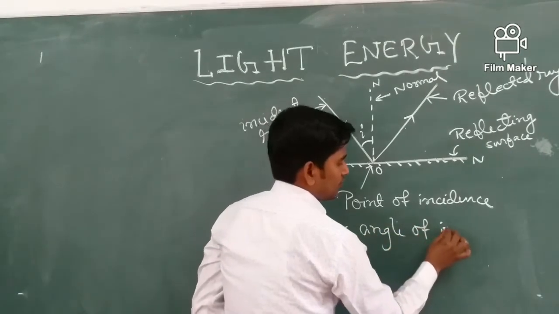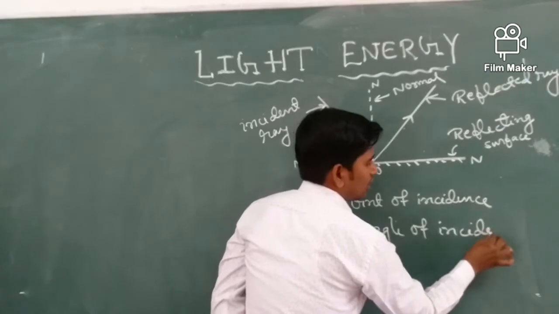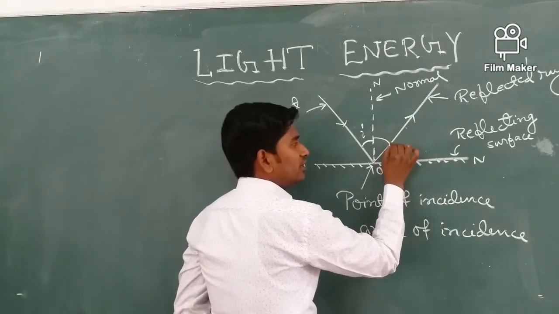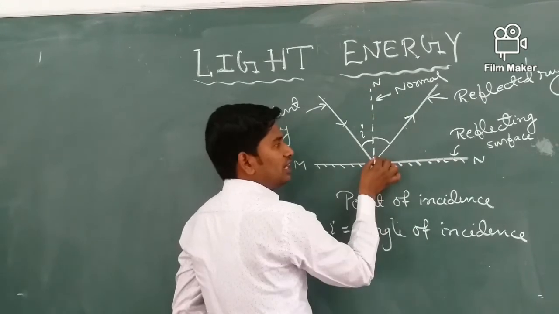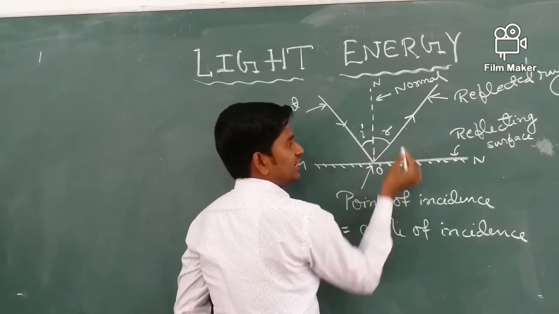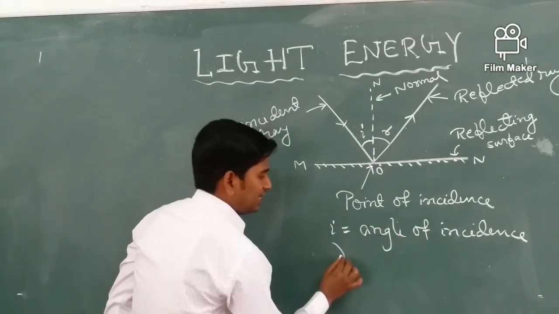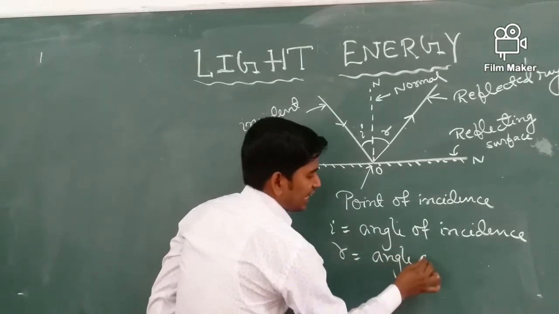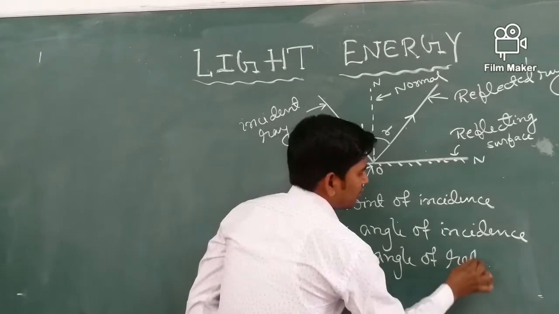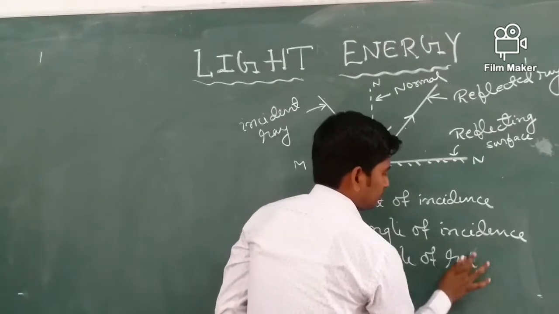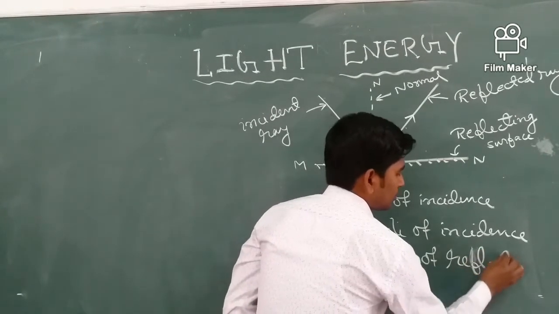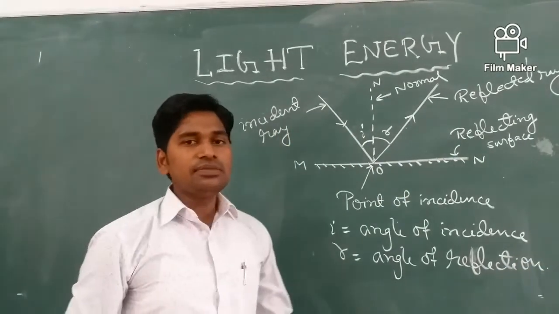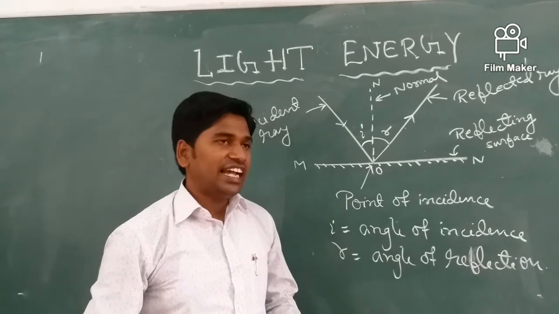And the angle formed between normal and reflected ray is denoted by R, and it is known as the angle of reflection. So these are the certain terms related to the reflection of light.